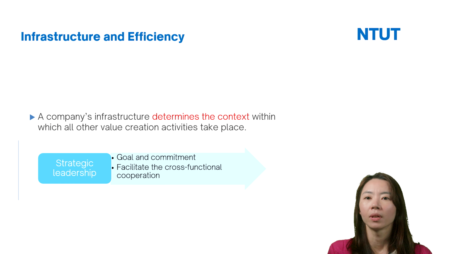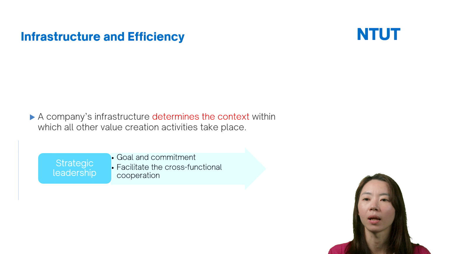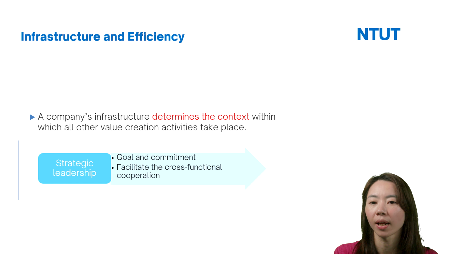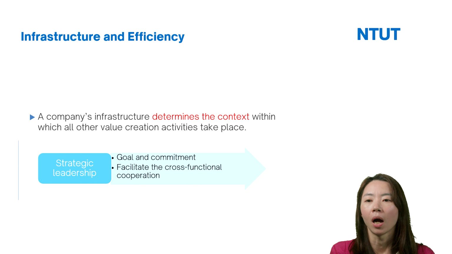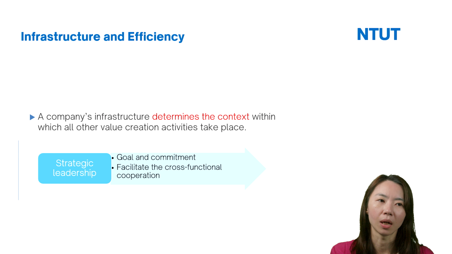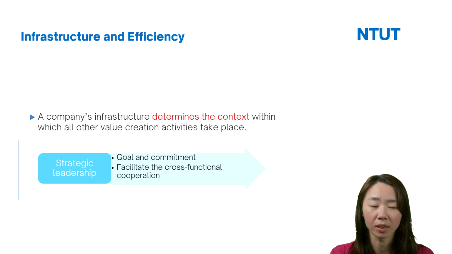And finally, the infrastructure and efficiency. Here, for the infrastructure, do you remember I said that the firm's infrastructure determines the context within which all other value creation activities take place, right? The infrastructure includes the control system, incentive system, culture, and the strategic leadership.